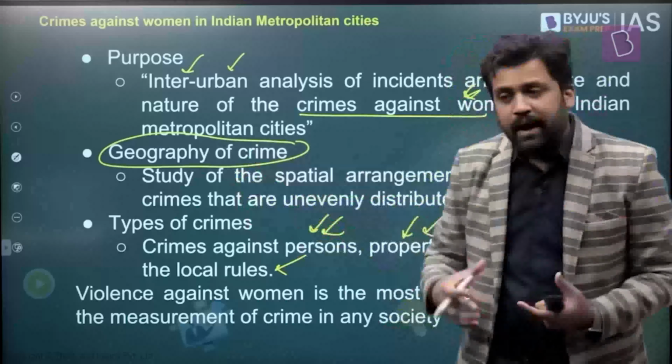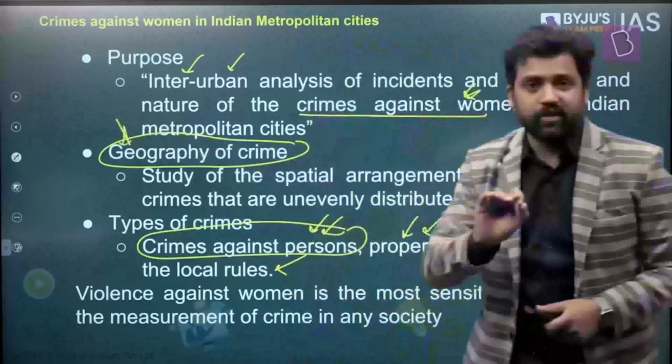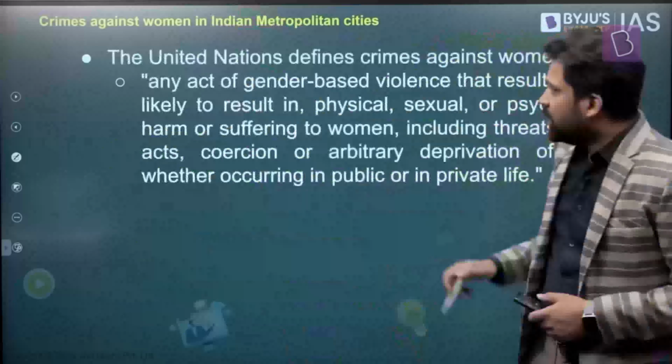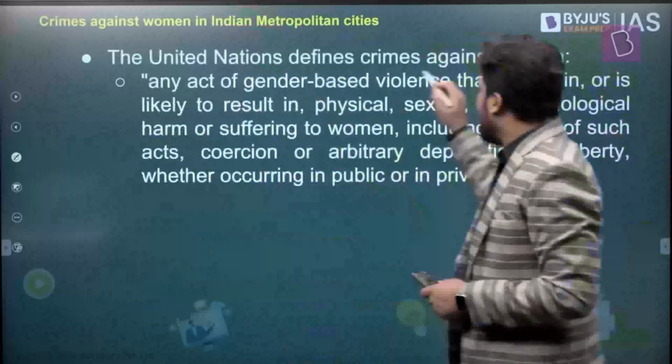And what we are going to discuss is crime against persons. We are basically talking about crime against women, and we are trying to understand the geographical dimension of the crime: how in different kinds of geography the crime rates, the number of crimes, have varied. Now, how do you define crimes against women?